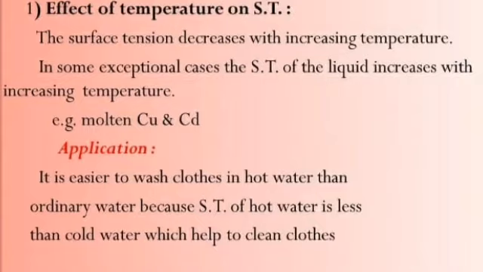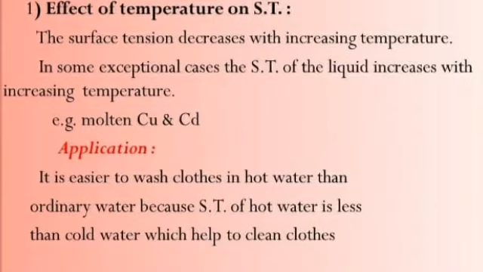In this case, the water does not make good contact with the fabric due to its higher surface tension, so the fabric does not lose its color. Hot water is used to remove tough stains of fabric because of its lower surface tension.